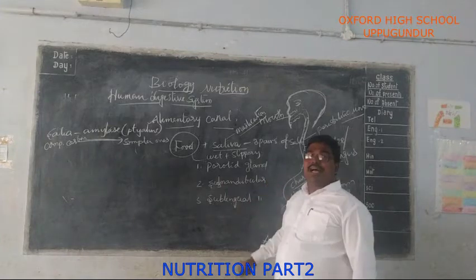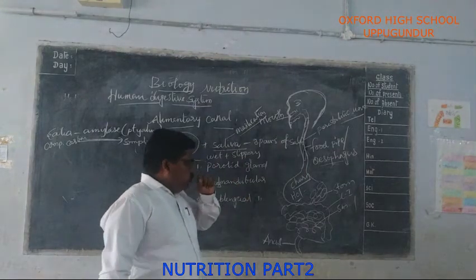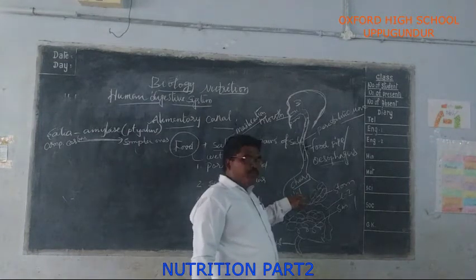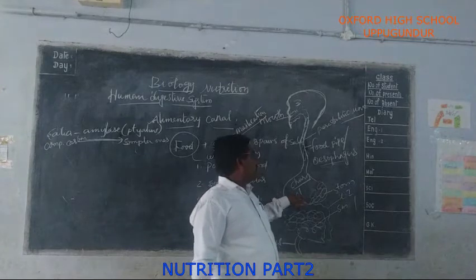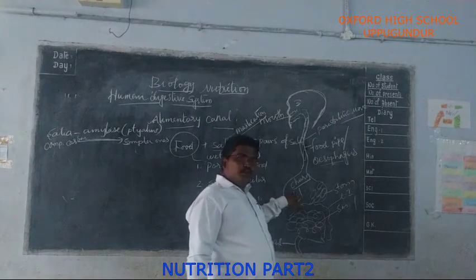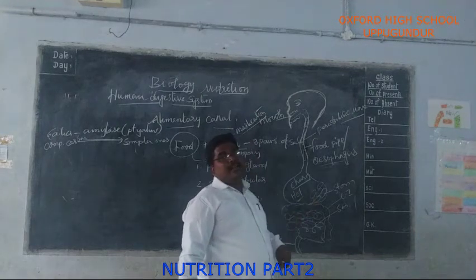Now the food is in a semi-solid condition. In the stomach, the food is churned with the hydrochloric acid and gastric juice, and converts into the semi-solid condition.